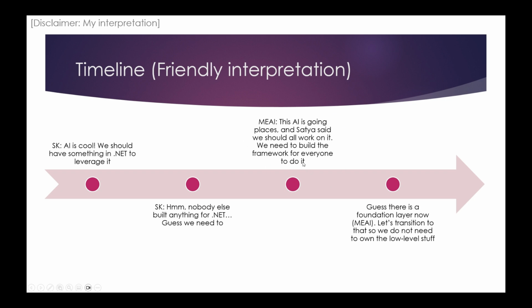So they built the framework, they built the low-level parts, so we not only have a string, but a chat client is actually a thing now, and embedding is actually a thing now. And in this friendly interpretation, now the Semantic Kernel can use all the things that they didn't have back here. And they can now transition to using all these things, so they do not need to own all the low-level stuff by themselves, but they can focus on what they're good at, the higher level stuff.